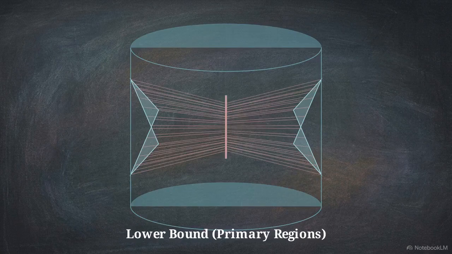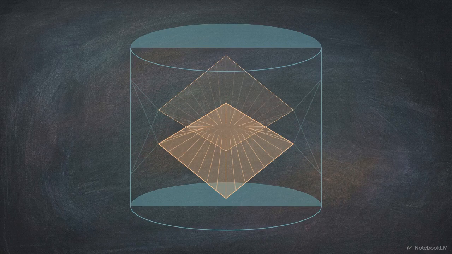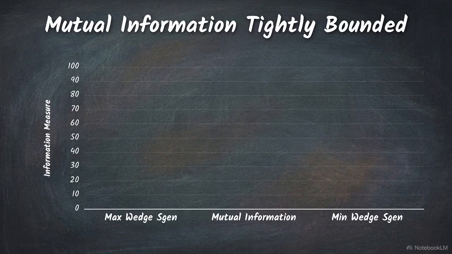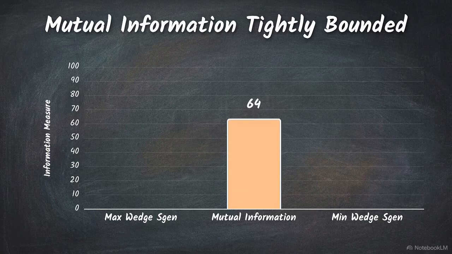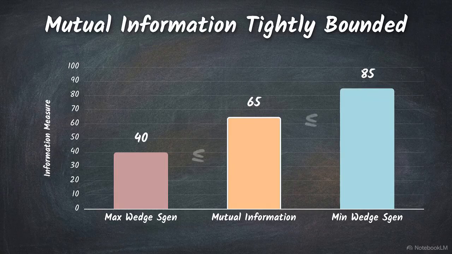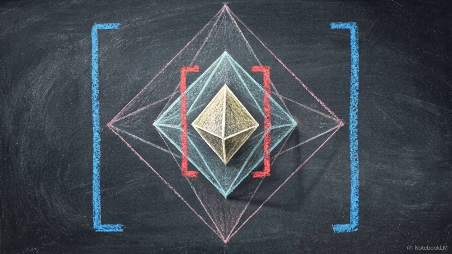We can also execute the inverse operation. By reversing the focusing direction, projecting light sheets from the complementary regions instead of the primary ones, the topology yields a different constraint. This inequality visualizes the result, drawing on Raphael Bousso's work with generalized entropy and the definitions of max and min wedges. By evaluating the complementary regions, the reverse focusing establishes a strict upper bound on the entanglement wedge, placing a ceiling on the mutual information. Together, these upper and lower bounds prove that classical bulk geometries lock quantum information quantities into a highly constrained mathematical window.